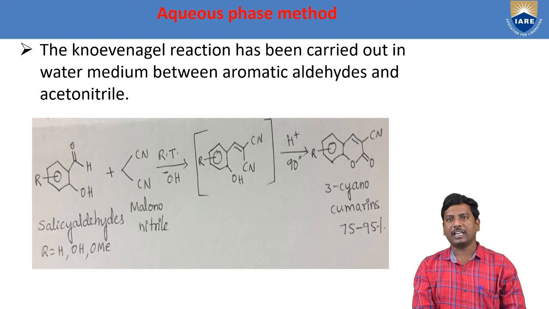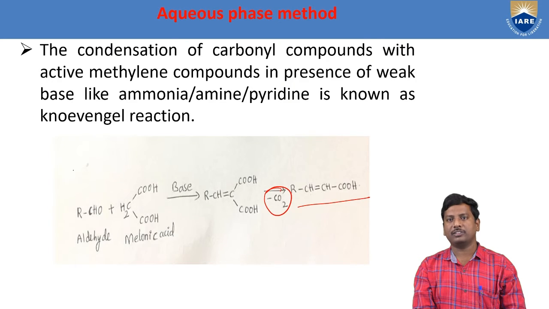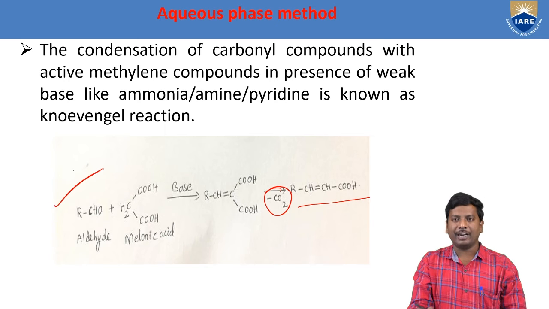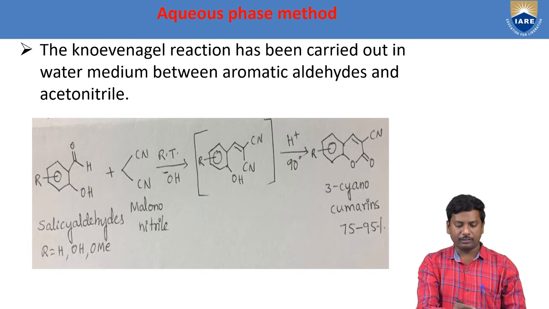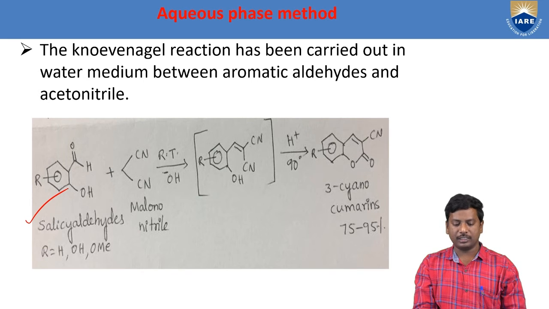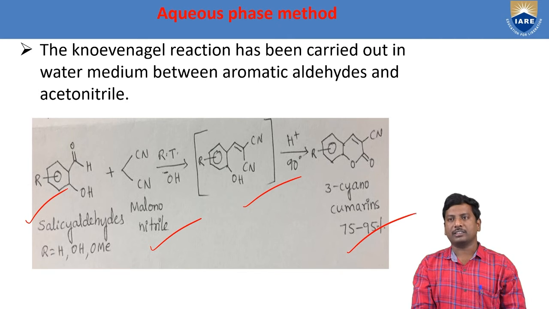And we see the second example, which involves the water medium between aromatic aldehydes and malononitrile. Previously we saw an aliphatic aldehyde; now we see an aromatic aldehyde. Here we take the example of salicylaldehyde with malononitrile, with the elimination of toxic compounds, to get 3-cyanocoumarins, in nearly 75 to 95 percent yield.